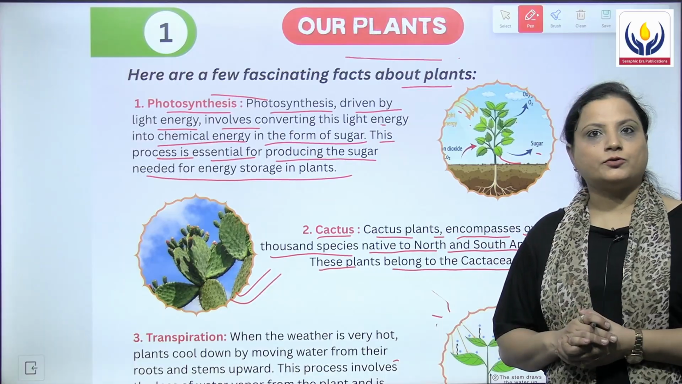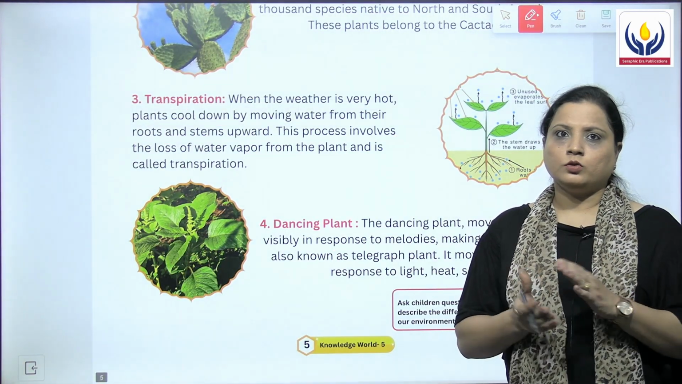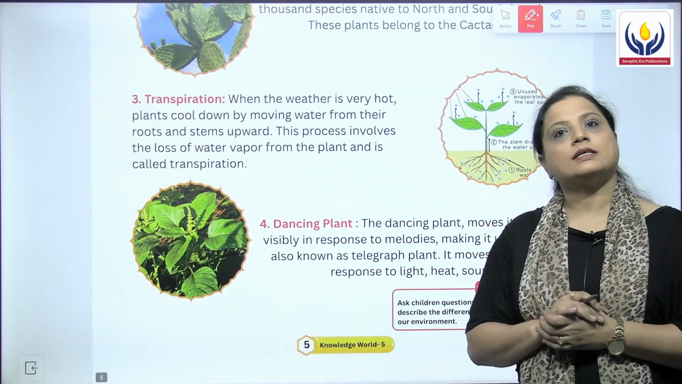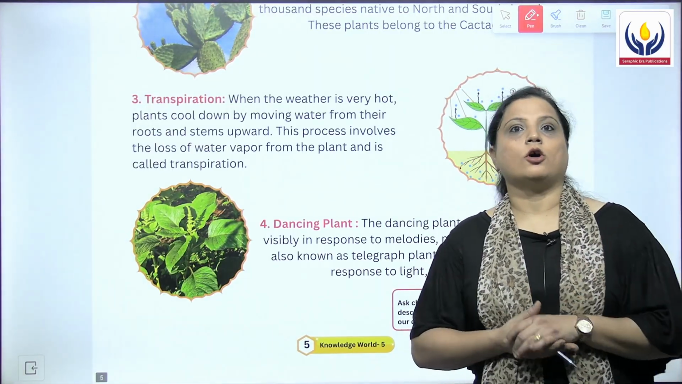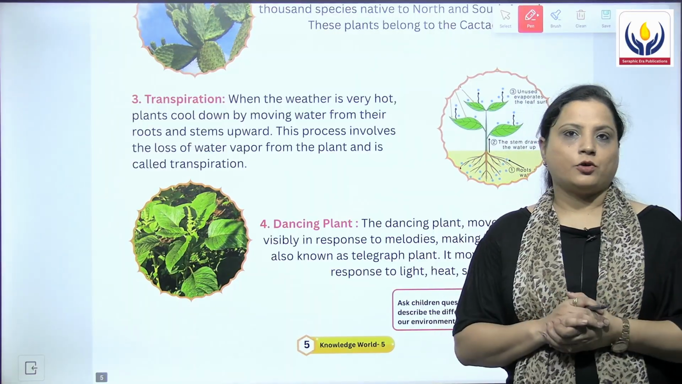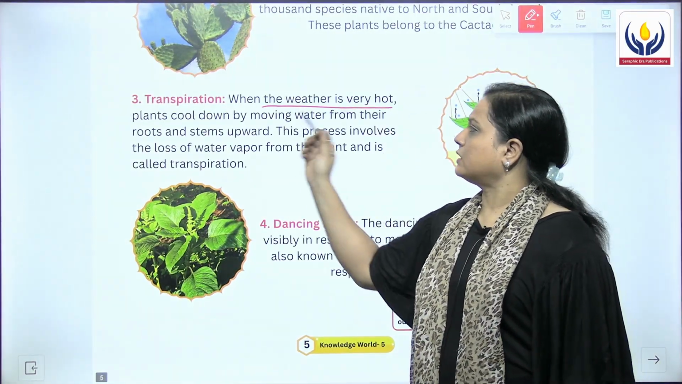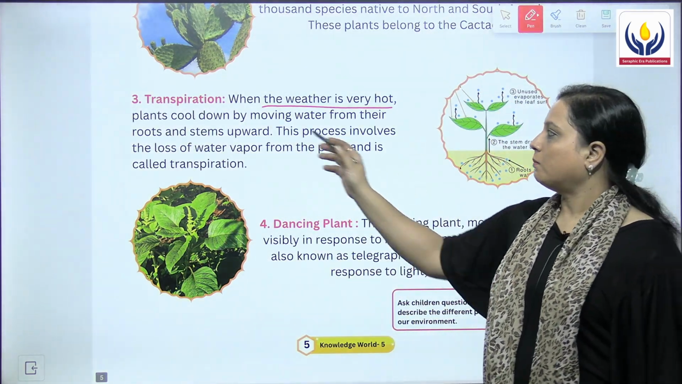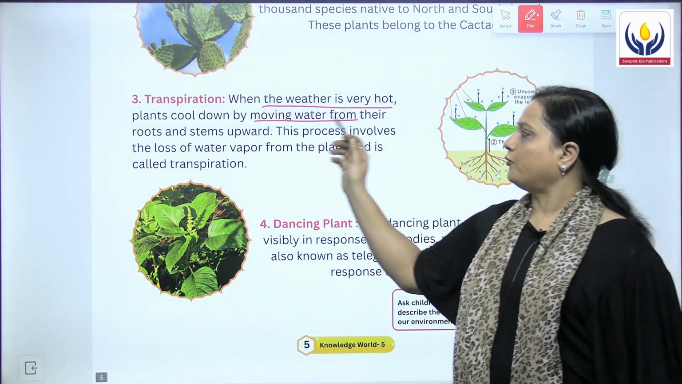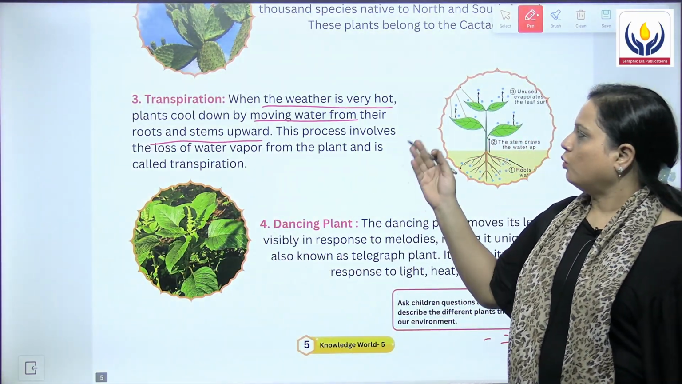Next we now move to transpiration. In transpiration, what do plants do? The plants actually reduce the loss of water, and this loss of water is the process known as transpiration. When the weather is very hot, plants cool down by moving water from their roots and stems upwards. So what does it say?